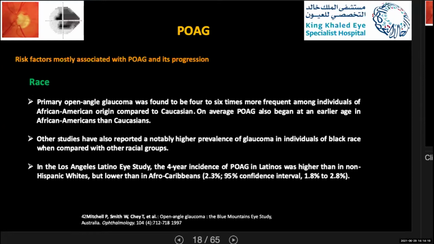Other studies have also reported a notably higher prevalence of glaucoma in individuals of Black race when compared with other racial groups. In the Los Angeles Latino study, the 4-year incidence of primary open-angle glaucoma in Latinos was higher than in non-Hispanic whites, but lower than in Afro-Caribbeans: 2.3 in Latinos, 1.8 in non-Hispanic whites, and 2.8 in Afro-Caribbeans.